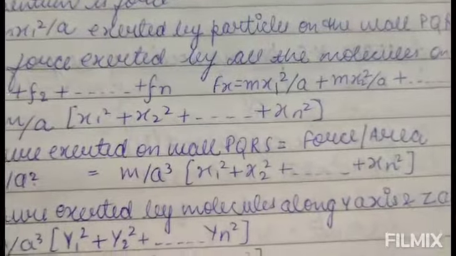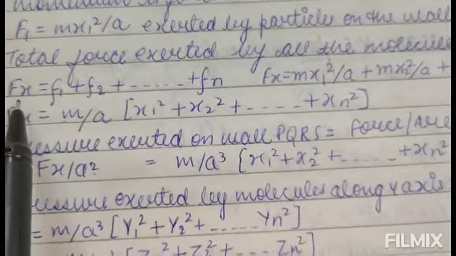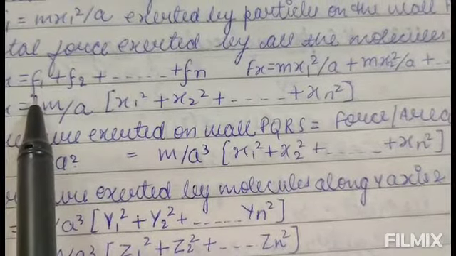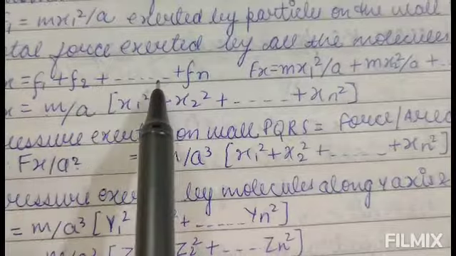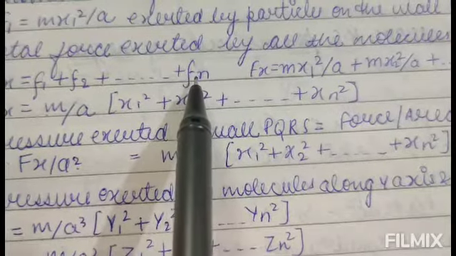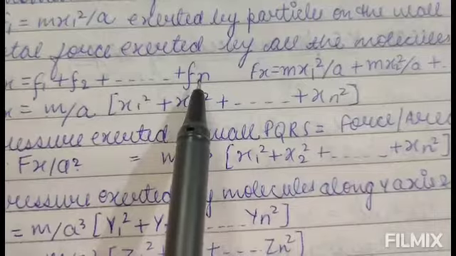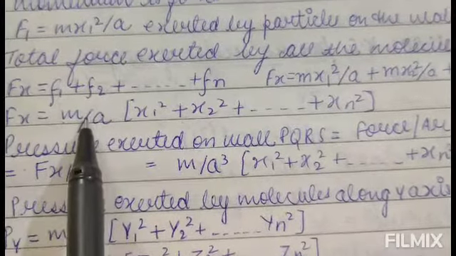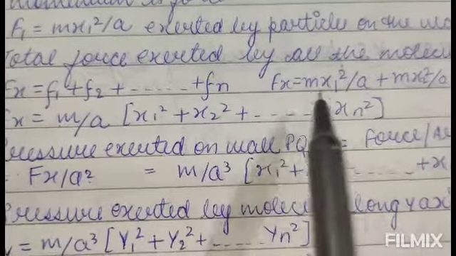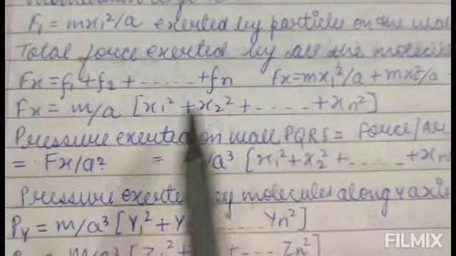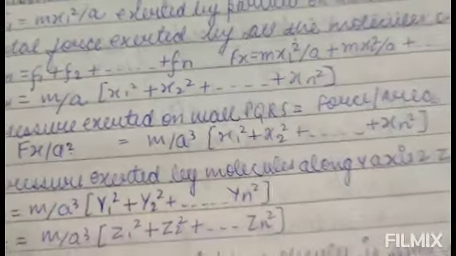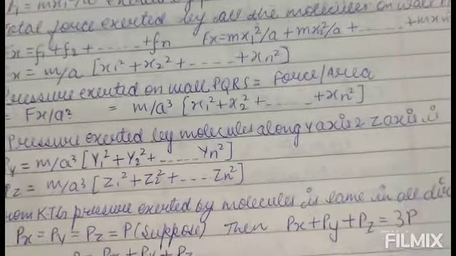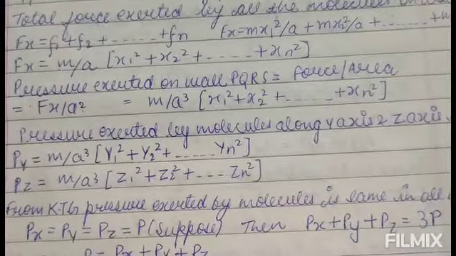That is the force along the x-axis, which we will write as capital Fx, and this is the force applied by the first particle, second particle, and so on till the nth particle. So whatever force the n particles apply, we will take their sum. Then Fx will be the sum of the forces, where F1 is the force we have already calculated, mx1 square upon a.